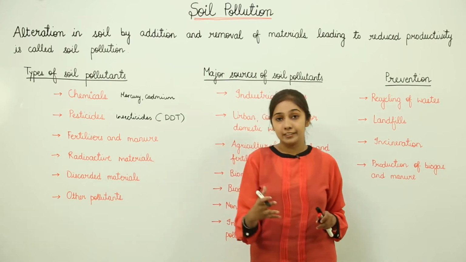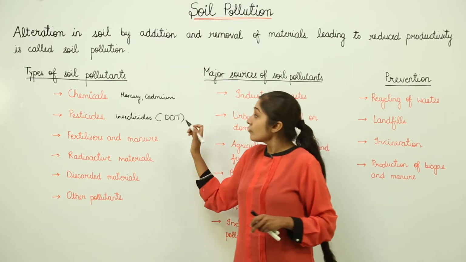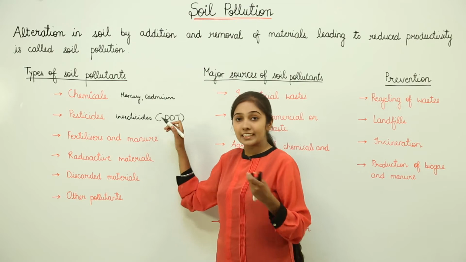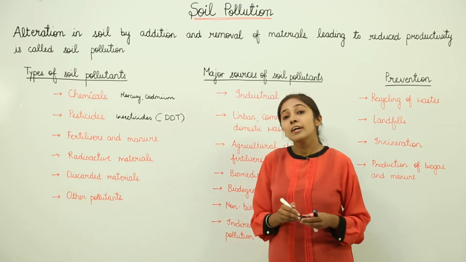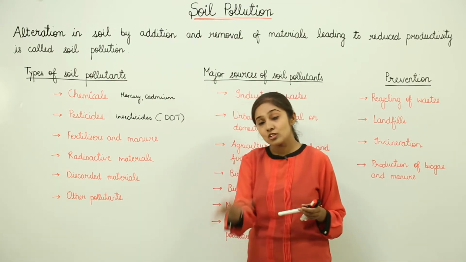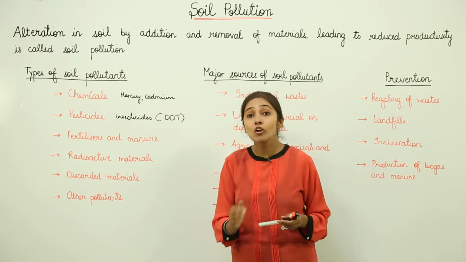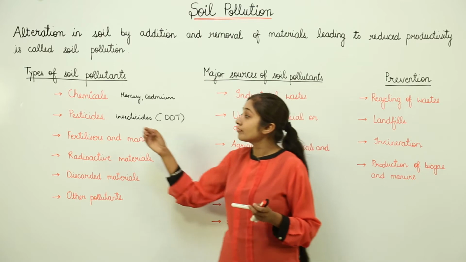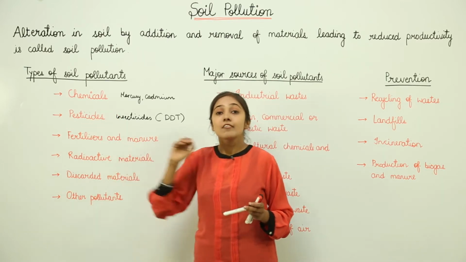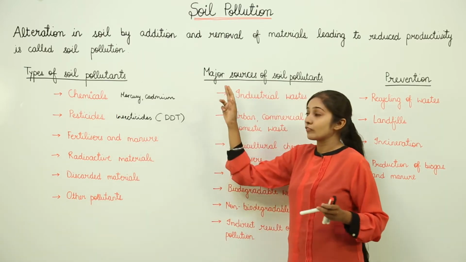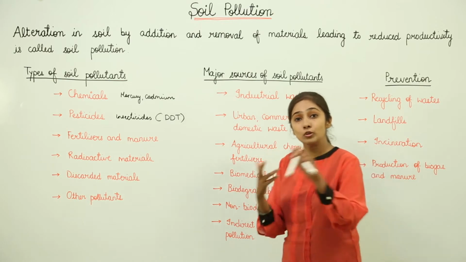When it is sprayed on the crop, what happens? Obviously, no insects would be there, but when it leaches down into the soil, this is going to lead to the reduced fertility of the soil. So, by the use of these harmful pesticides, we are altering the properties of soil, leading to soil pollution.